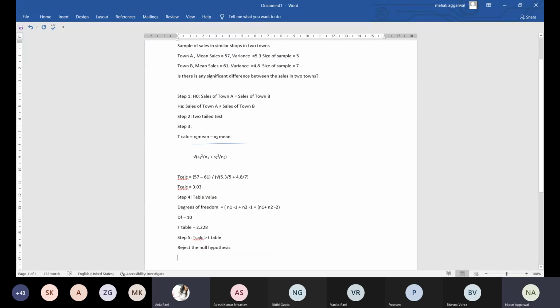Rejection of the null hypothesis means there is a significant difference between the sales of the two towns, town A and town B. Okay? So there is a significant difference between the sales, like 57 and 61. There is a significant difference between the sales in the two towns. Fine. Any doubt in this? Write down the next question.